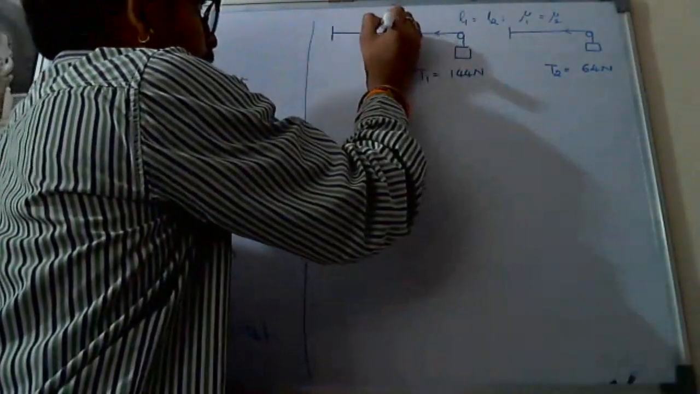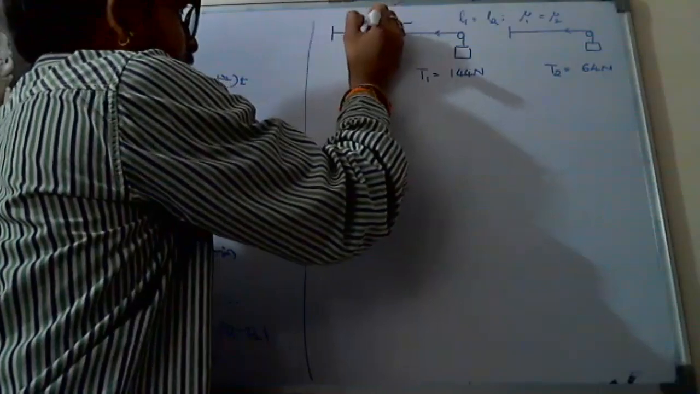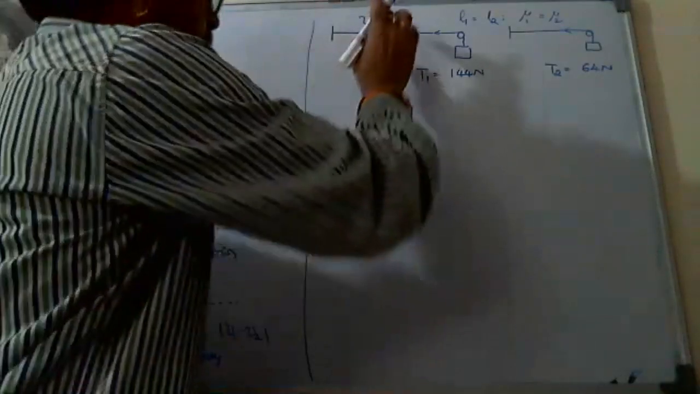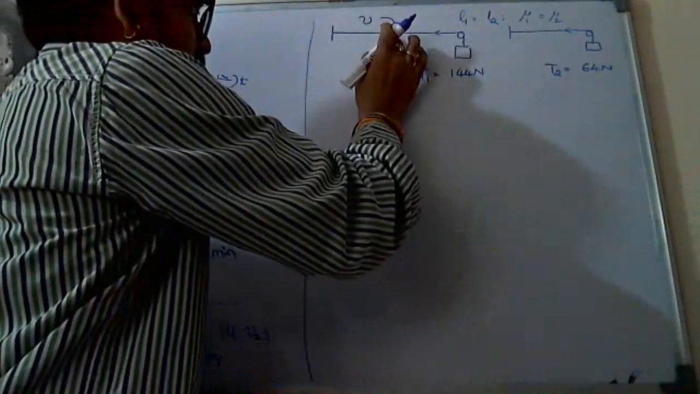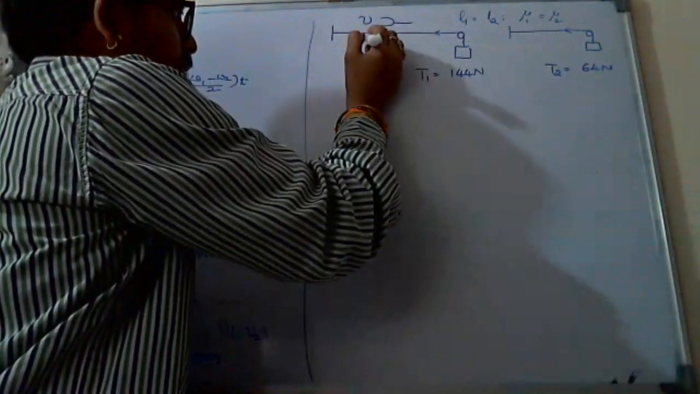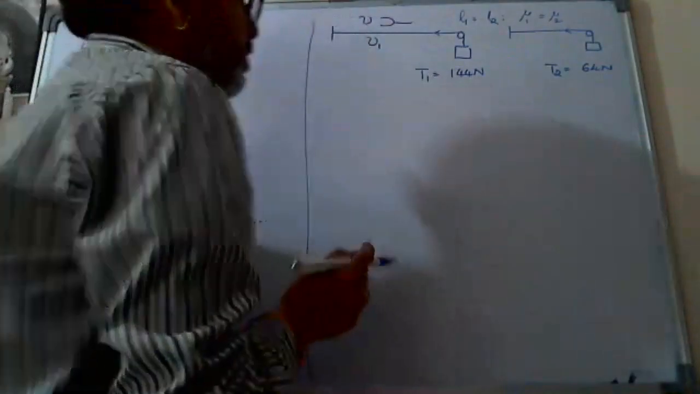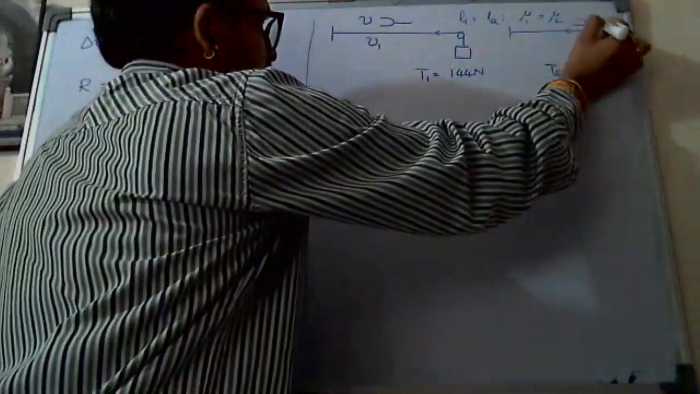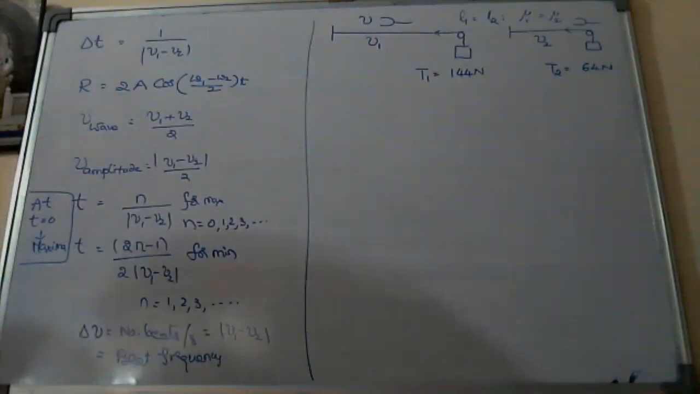For example, one tuning fork of some frequency is vibrated with the stretched string. Its frequency I don't know, let it be nu1, the first one. And again it is vibrated with the second string. The second string is vibrating with what frequency? I don't know, let it be nu2.